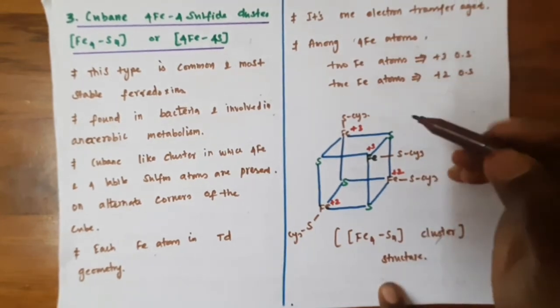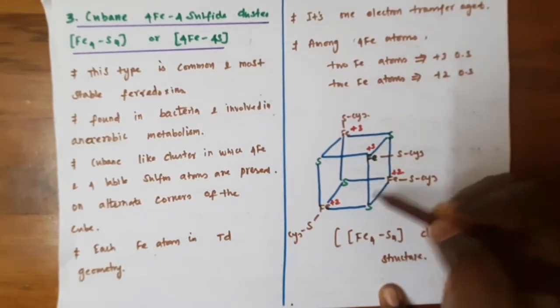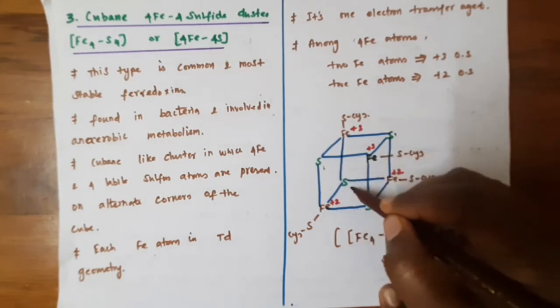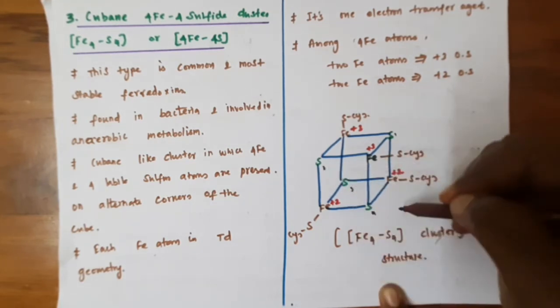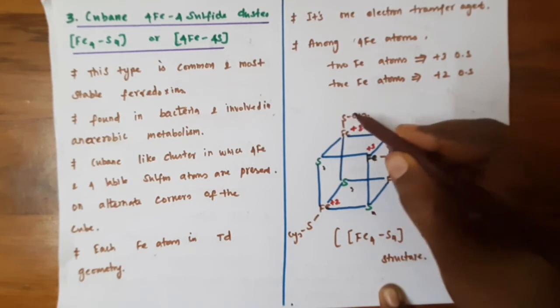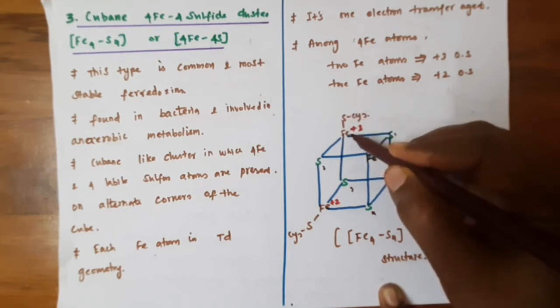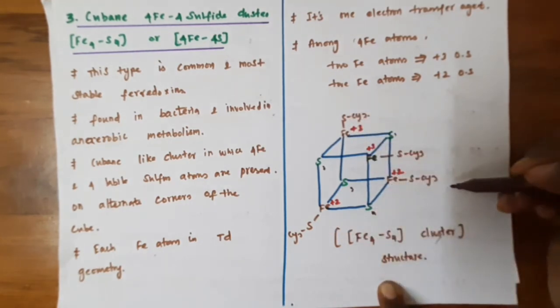Okay, and here there are 4 sulfurs which are labile. So this is 1, 2, 3, 4. So these sulfurs are labile and the other 4 sulfurs are non-labile. So this is the sulfur which is coordinated to iron, which is not labile.